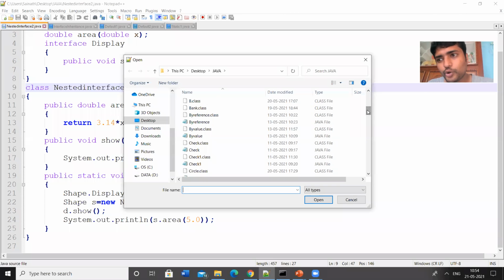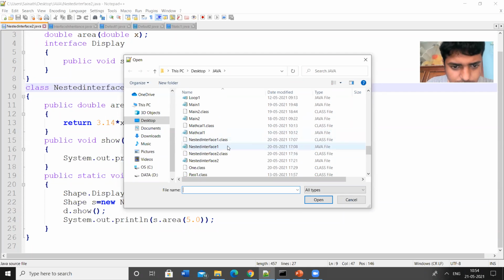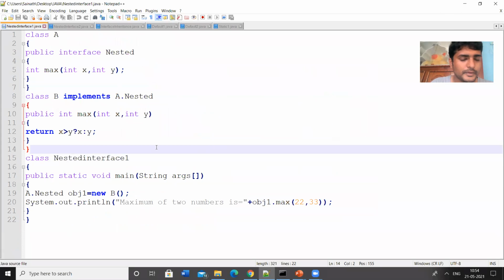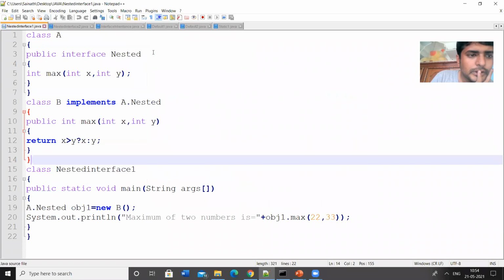So I have placed all the programs in the Edmido group. So let us see this example. Can you see the program? I have opened the editor. Are you able to view that?